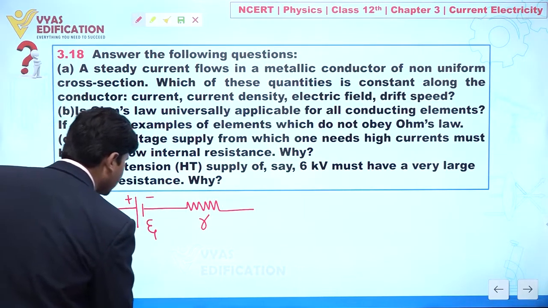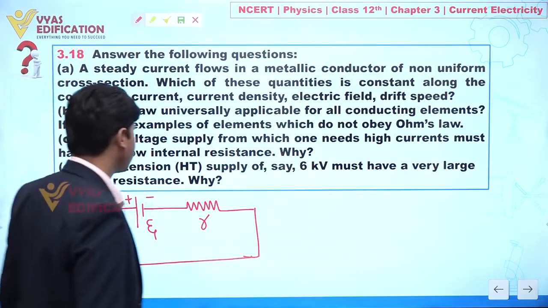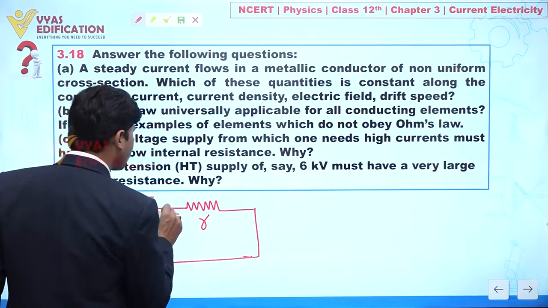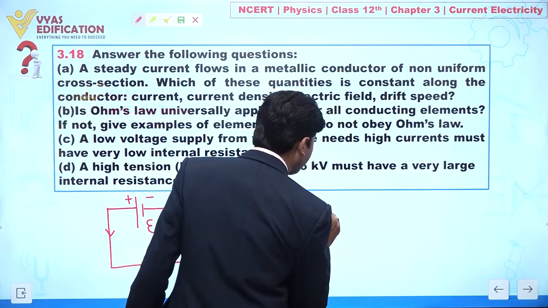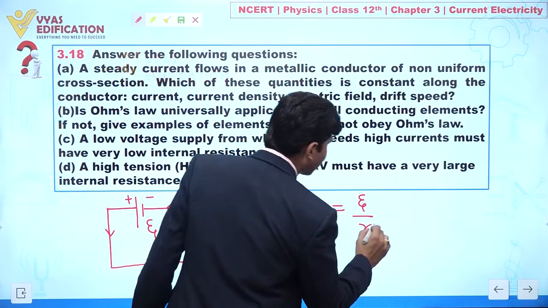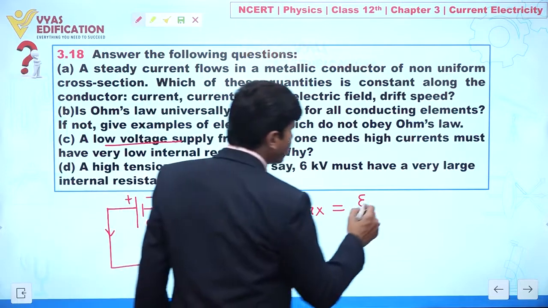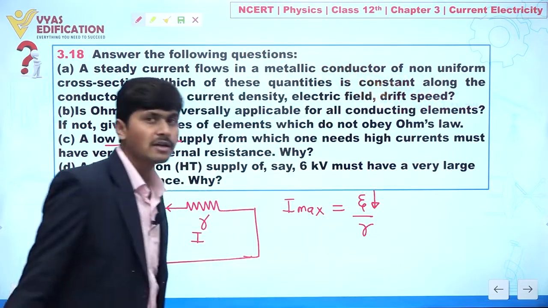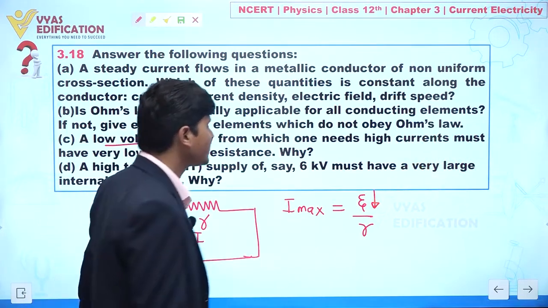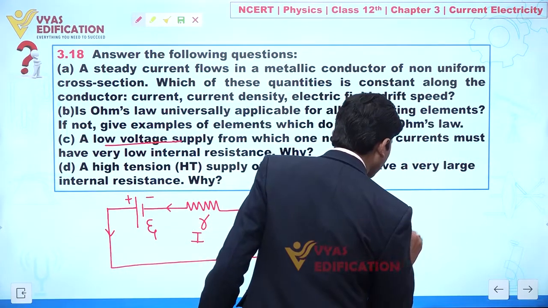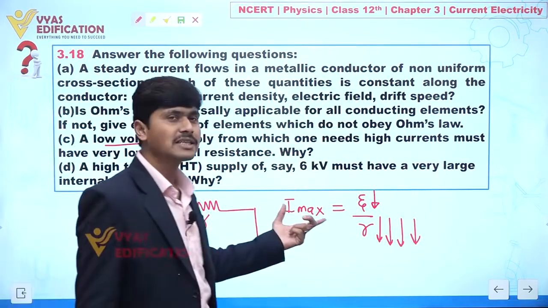Suppose I connect this with a wire, not connecting any external resistor. If I want to calculate the maximum current flowing, I maximum is given by E by r. In this question a low voltage supply is given, which means E is low. But we want the current flowing to be maximum, so this r should be very, very low. At that time you will find this ratio is higher.